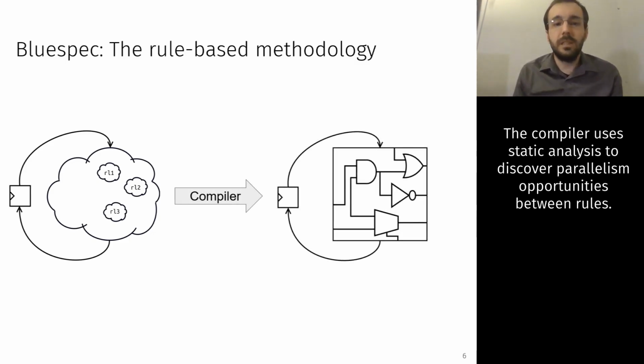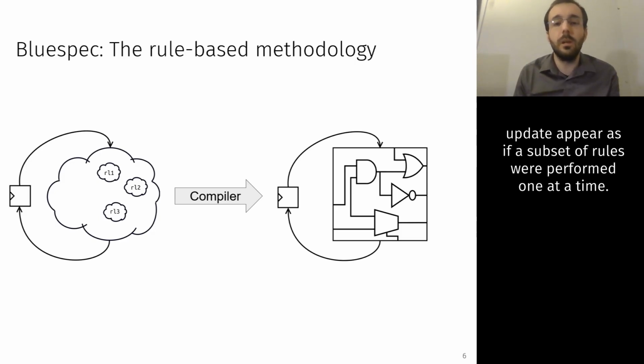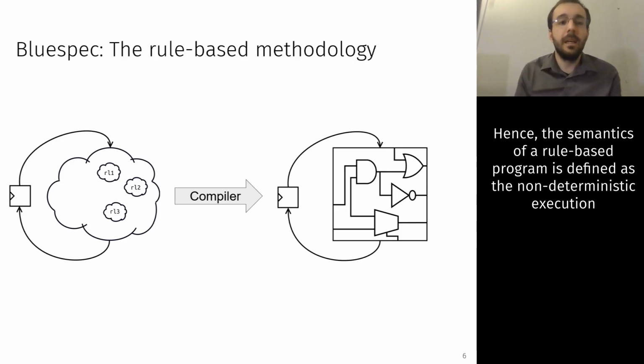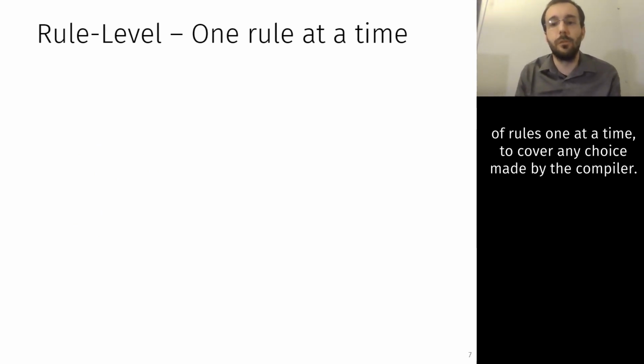The compiler uses static analysis to discover parallelism opportunities between rules. It then assembles the rules in a circuit in any way it wishes, as long as each cycle the resulting update appears as if a subset of rules were performed one rule at a time. Hence, the semantics of a rule-based program is defined as the non-deterministic execution of rules one at a time, to cover any choice that could be made by a compiler.